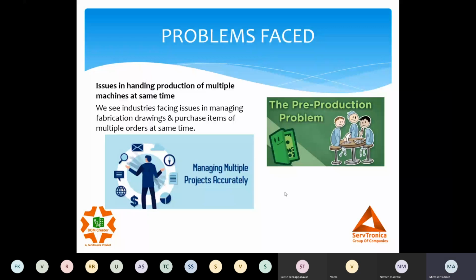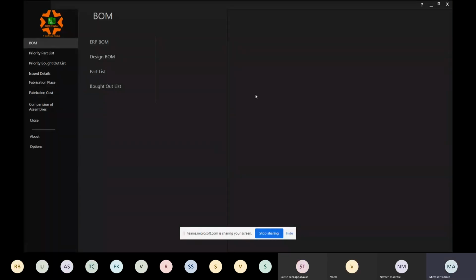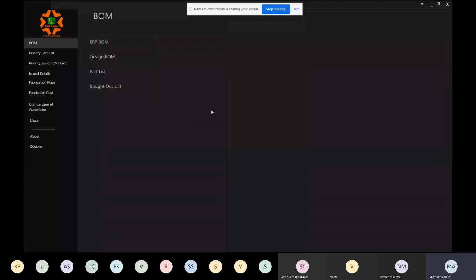Now let me quickly take you to the interface of our software. Yeah, so this is the interface of our software. Let me take 2 minutes to introduce this, and then we'll quickly jump into it. Basically, we discussed a few problems, and we have tried to cover them through our software.